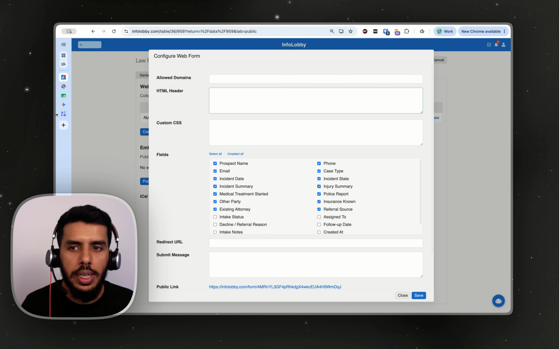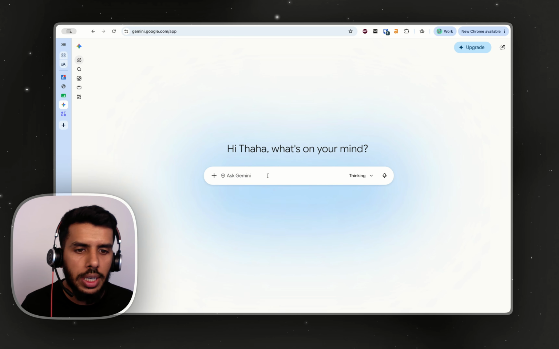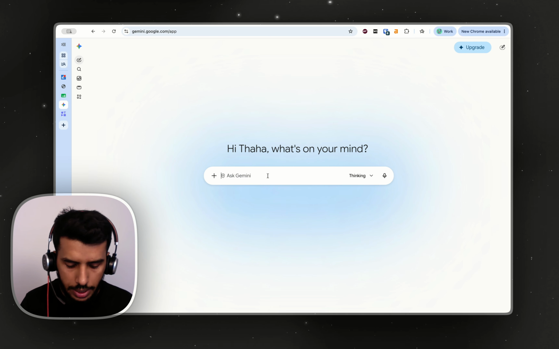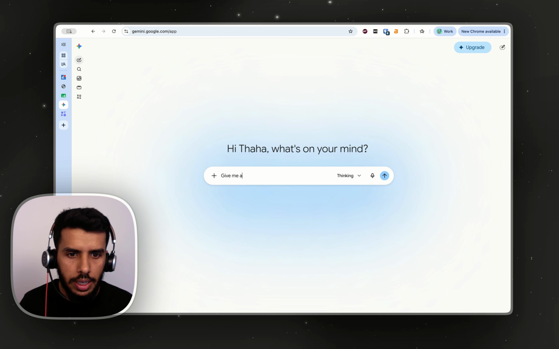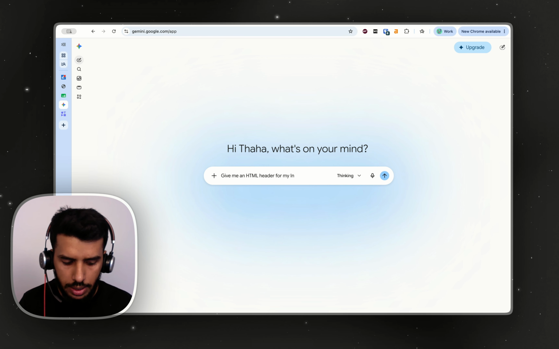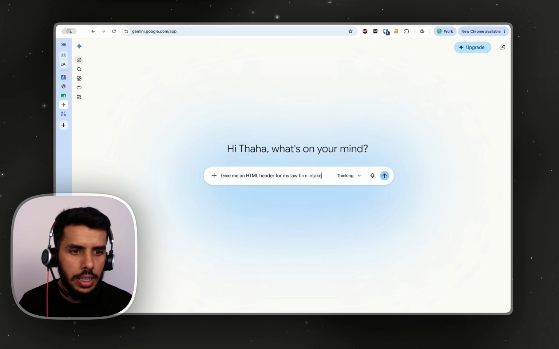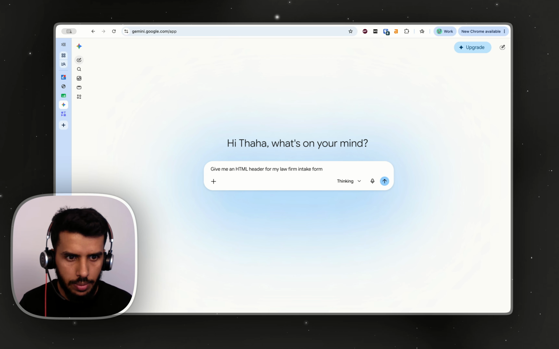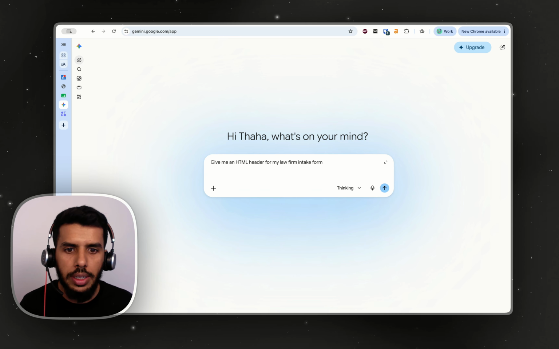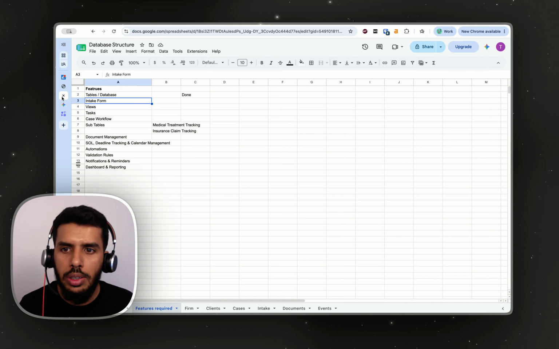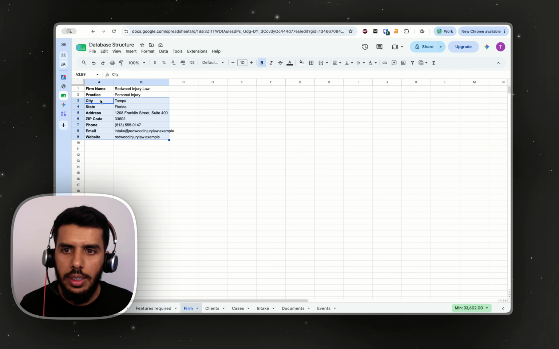So if you don't know how to write HTML, you can go to any of your ChatGPT or LLM and then write, give me an HTML header for my law firm intake form, and then you can give in the law firm information, which we have got here, right?